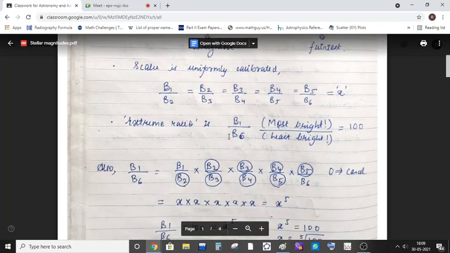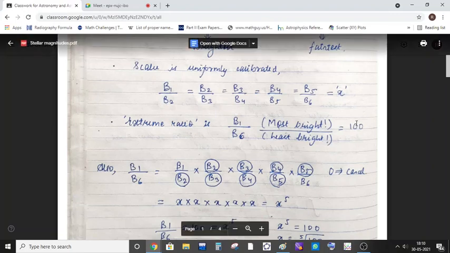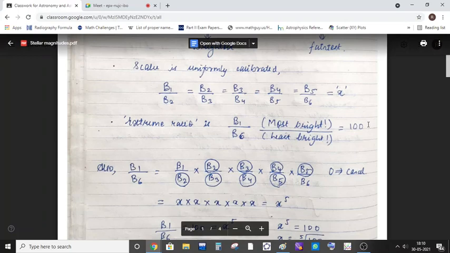And the extreme ratio, which is the ratio of the most bright to the least bright, that is B1 by B6, is nothing but 100. This says that the most bright star is 100 times brighter than the least bright one. So if brightness of the least bright is 1, the brightest star possible is 100 times brighter. This is for the 3 classification.